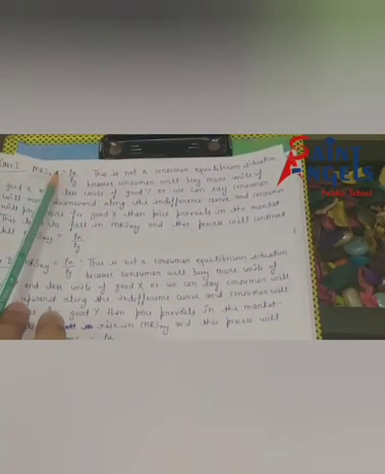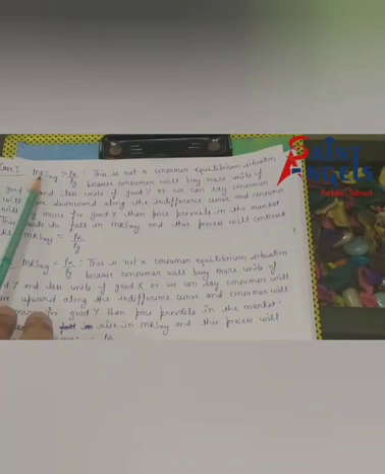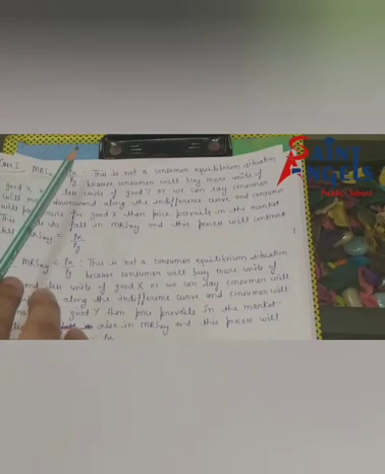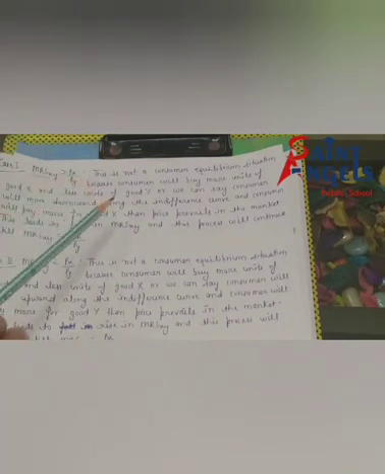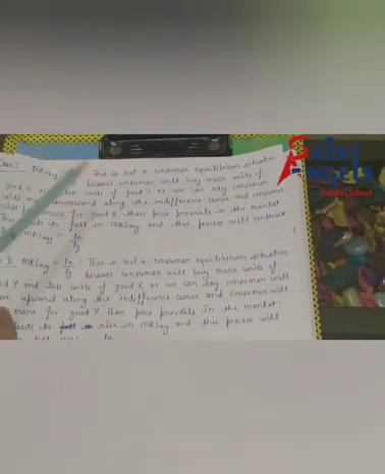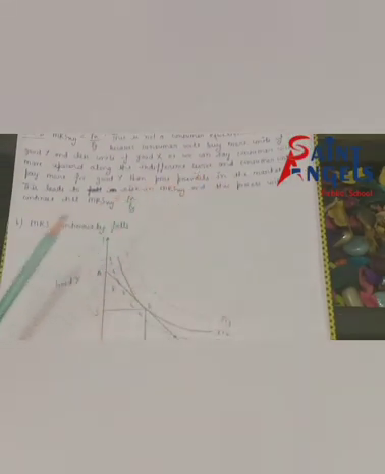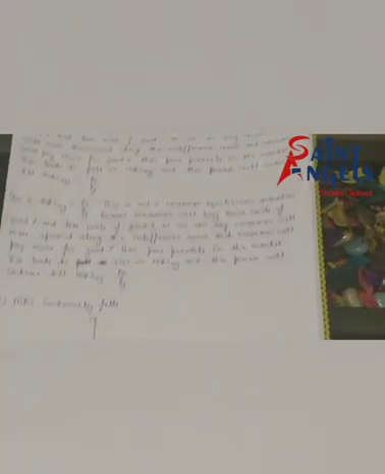To achieve consumer equilibrium, we have to decline MRS. And you know the meaning of decreasing MRS: consumer will prefer more units of good X and less units of good Y, consumer will move downward along the indifference curve, and consumer will pay more for good X. We are taking good X on the X axis and good Y on the Y axis. I hope this condition is clear.